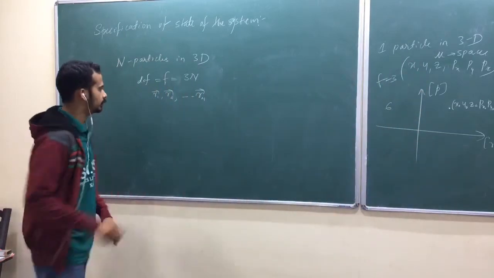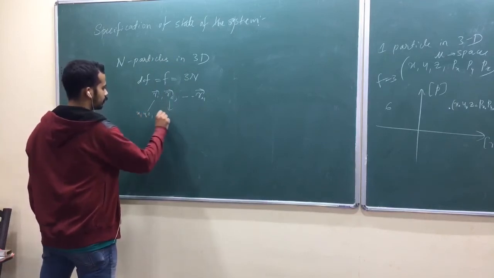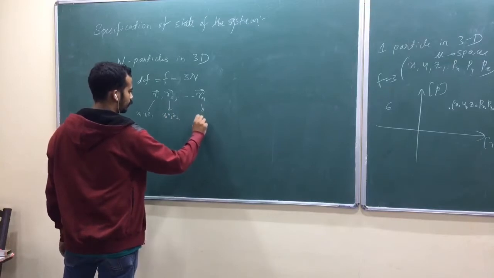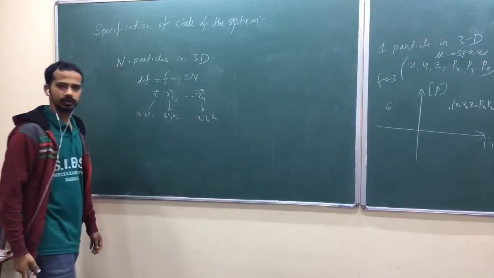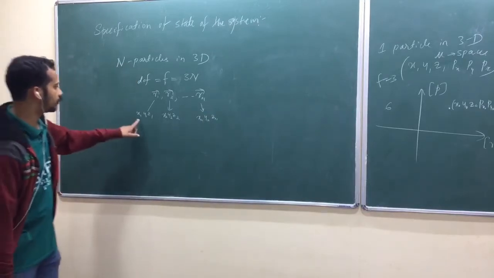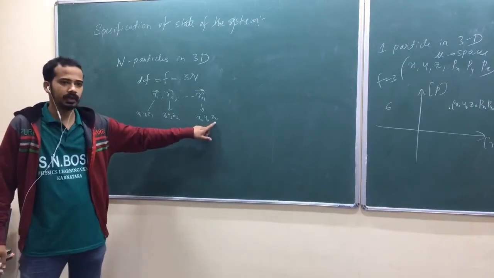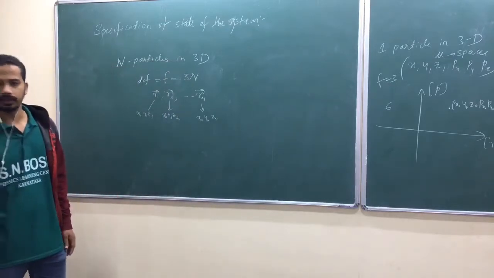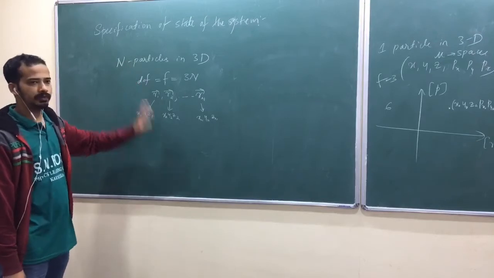This contains x1, y1, z1. This contains x2, y2, z2. This contains xn, yn, zn. Those are the positions of the particles. I need 3n coordinates in total to specify the motion of the particles. That's why we say degree of freedom equals 3n.